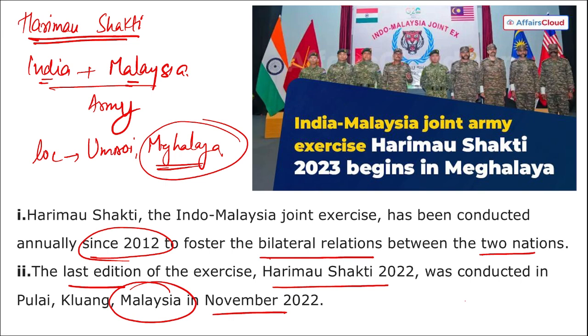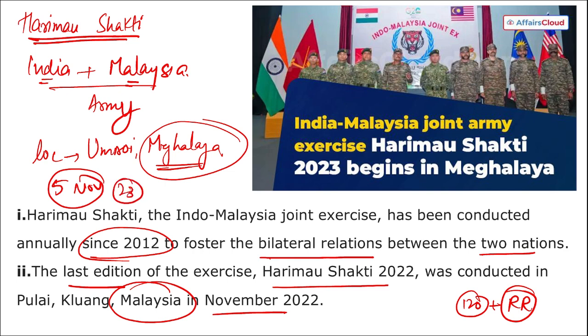Apart from this, from Indian side, remember in this exercise, 120 personnel took part, and Rajputana Regiment, remember Rajputana Regiment took part in this particular exercise from the Indian side, right? So this is Harimau Shakti, and the location here is Umroi, Meghalaya. And this exercise will be held when? Scheduled to be held from 5th of November 2023, and it is a 2-week long exercise.